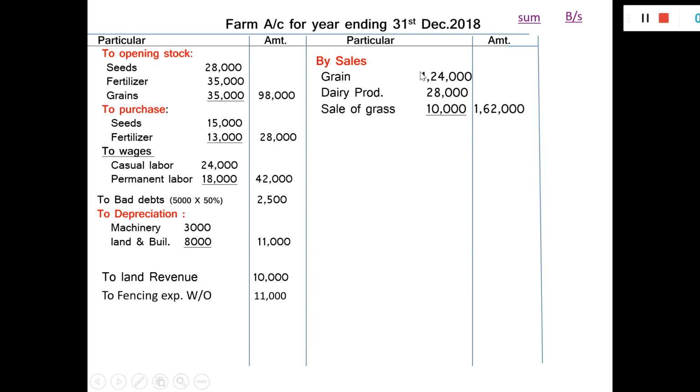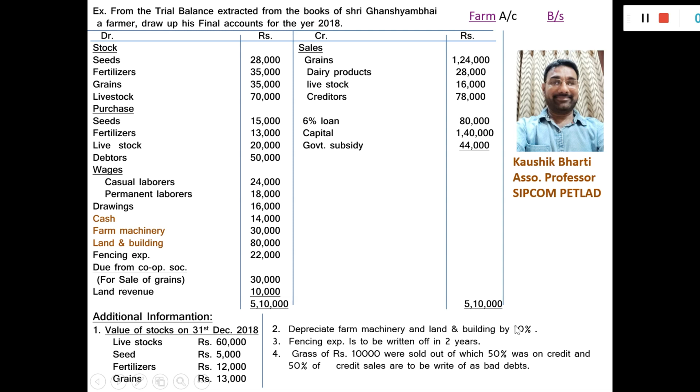Sale of grass 10,000 is given in adjustment number 4, grass of rupees 10,000. So the sales are credited to the farm accounts. Livestock 16,000. Sales of livestock 16,000 will be written in the balance sheet.